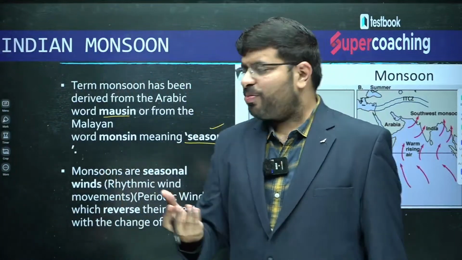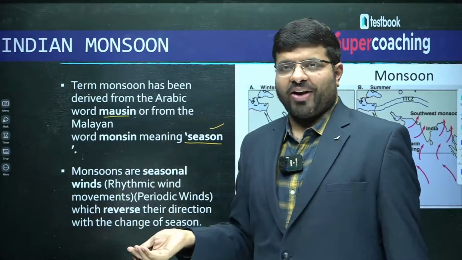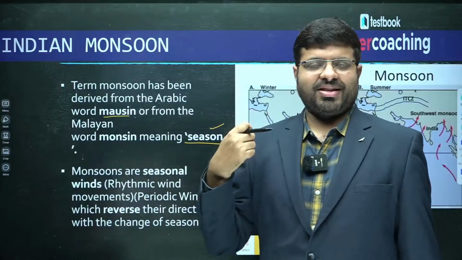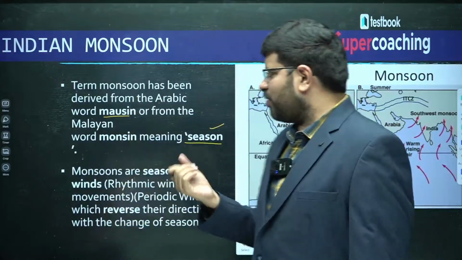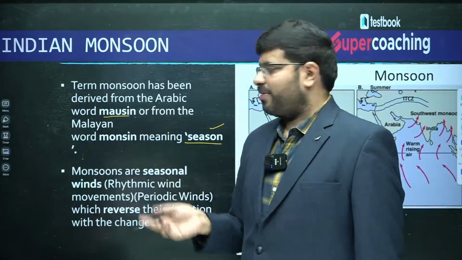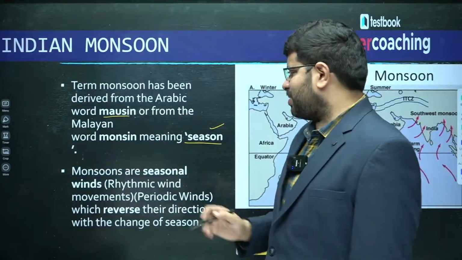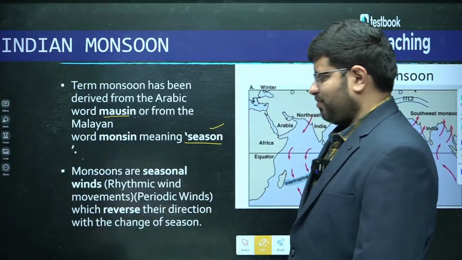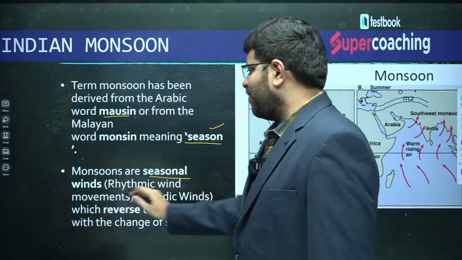Yes, you will find the change of the air, the change in the moisture, and the rainfall. So that is what is called a season. Monsoon has been derived from the Arabic word which means season. So overall, monsoons are seasonal winds.